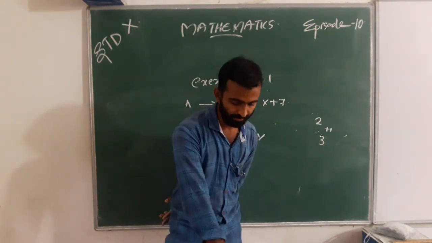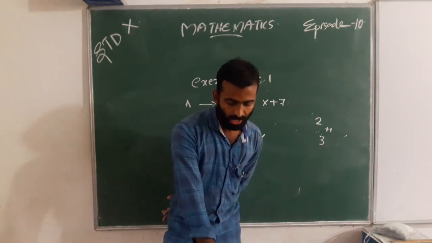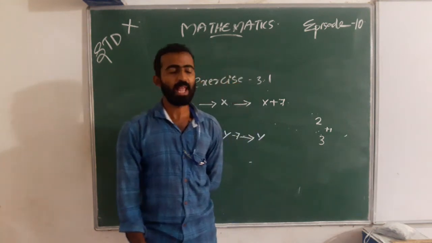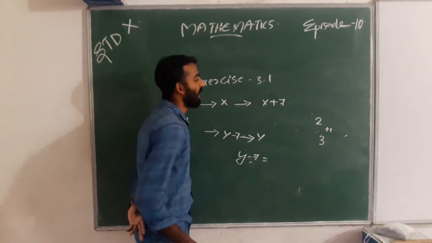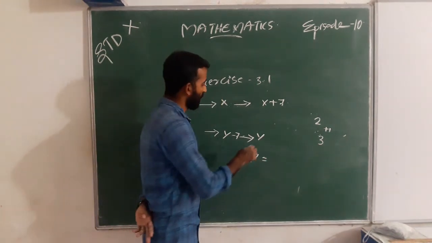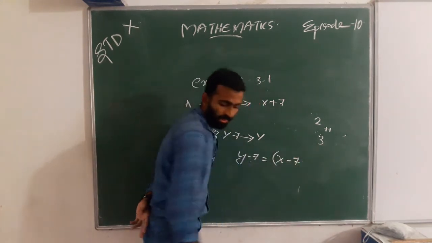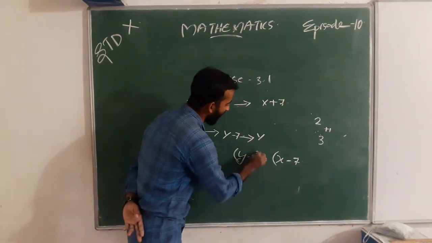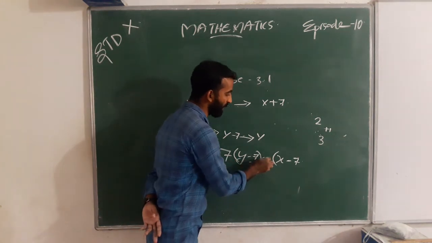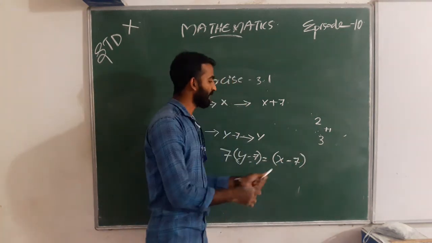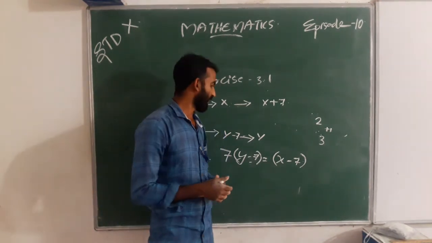That is, 7 into y minus 7 equal to x minus 7. Here x means Aftab's age and y means his daughter's age.